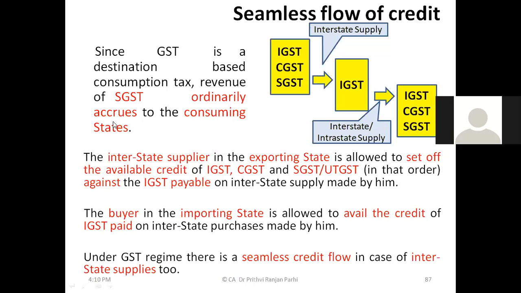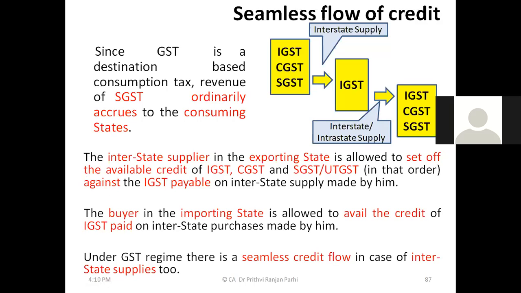Let us read this sentence, then I'll show you the picture. Mridula, can you read this particular para? Interstate supplier in an exporting state. Exporting state means, it's not export in the sense of going out of the Indian territory.